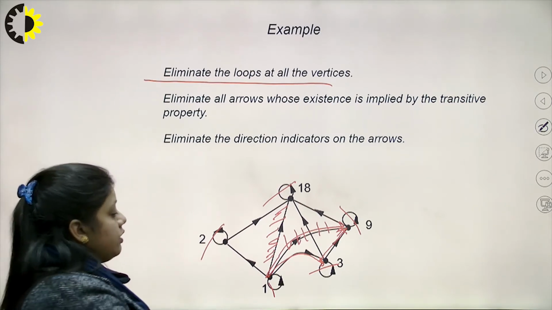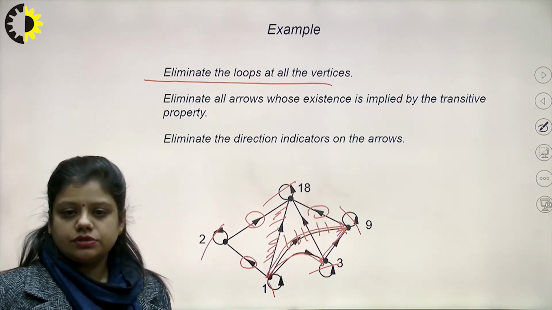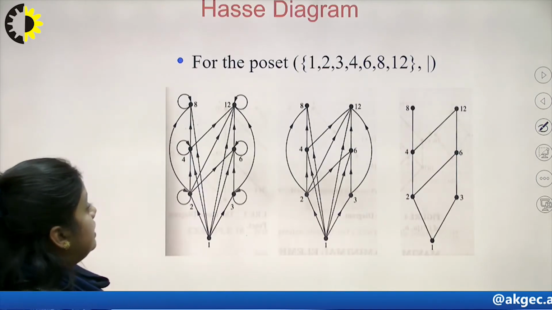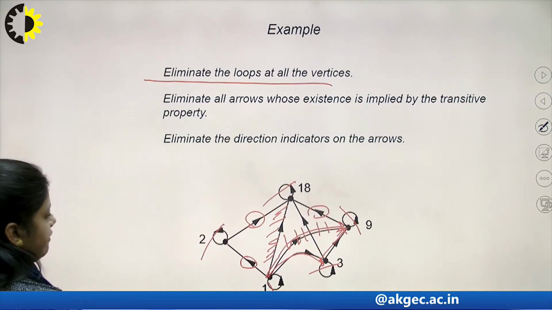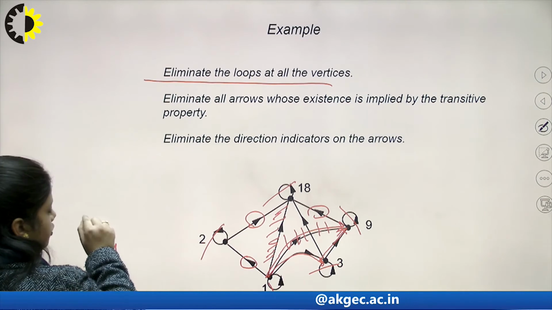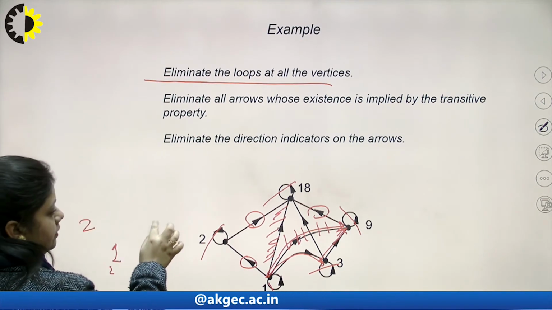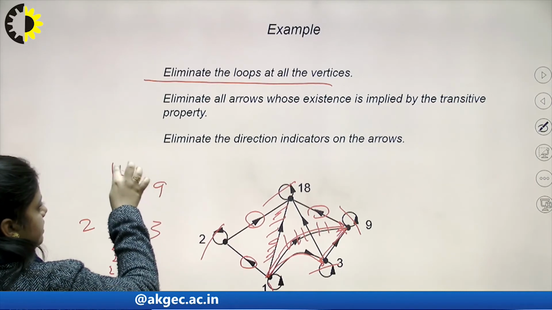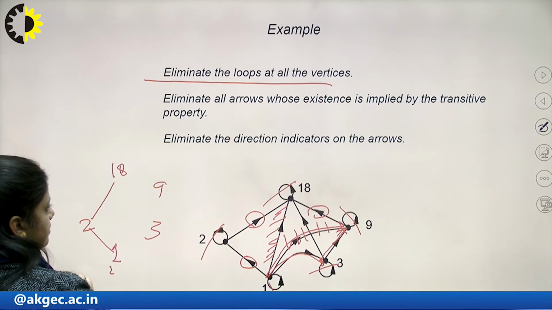And third, we are going to eliminate all the direction indicators on the arrows. Then we get the Hasse diagram for it. Let us see how our Hasse diagram will look. I have 1, 2, 3, 9 and 18. So 1 divides 2, 2 divides 18.